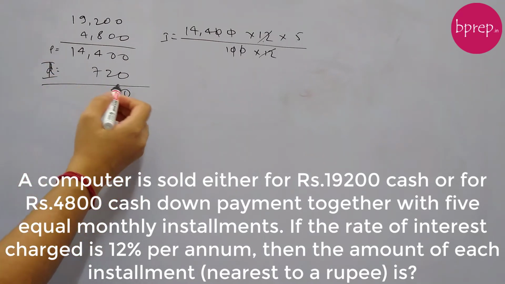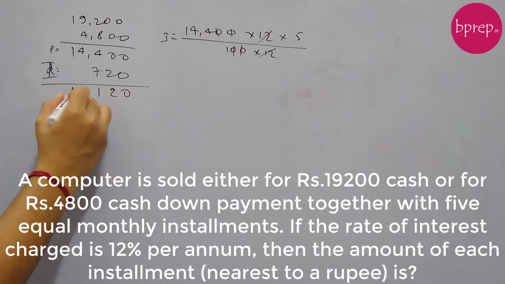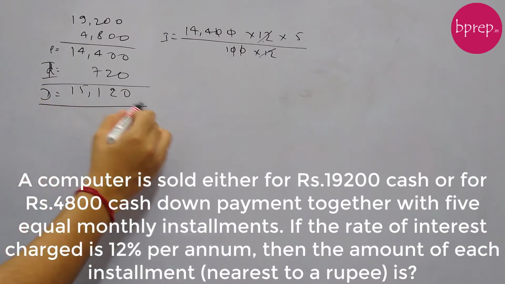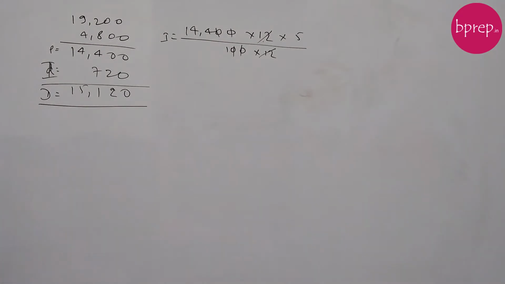So the debt amount would be 15,120. So this is the amount that the loan borrower has to pay in 5 months. So now let's park this here and try to understand the installments concept. Here in this case, we have to pay this amount in 5 equal monthly installments.